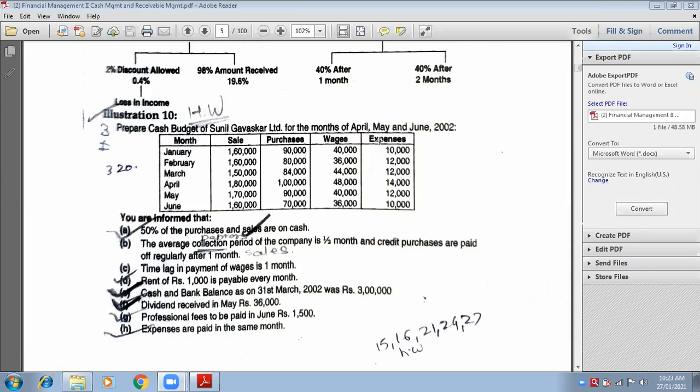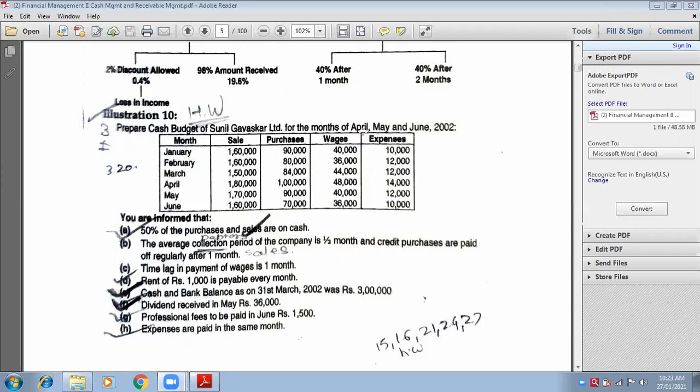So for April, you start with opening balance, then the next line will be receipts, and leave a few lines and write down payments. This is how the format is.